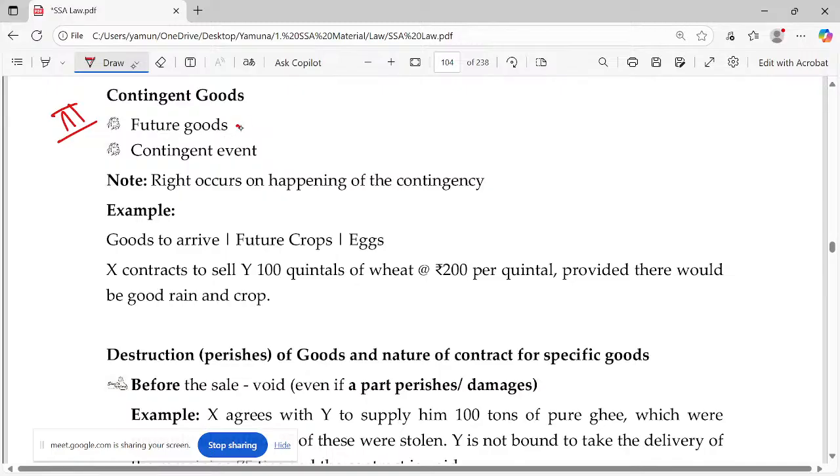Actually, contingent goods are future goods, but there will be some contingency. So the right to buy will occur only on happening of the contingency. So goods to arrive, truckla வந்துட்டே இருக்கு வந்தோன்னு உங்களுக்கு, future crops, eggs. Okay. So probably I'm having a poultry farm. I have some 1,000 chicks with me. So each and every month I commit for 1,000 eggs, one per chick. Okay. 1,000 eggs commit பண்றேன். அது eggs போட்டாதான் கிடைக்கும். But I commit. Okay. So three categories.